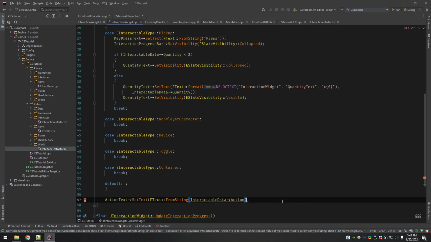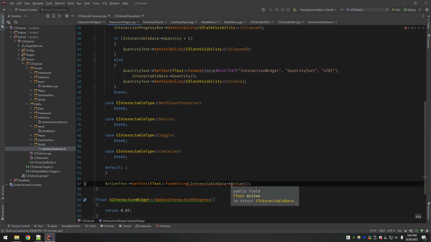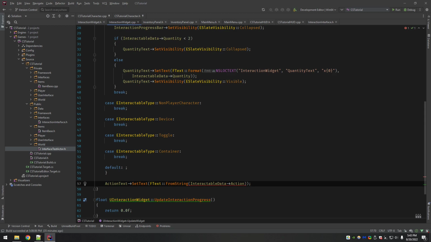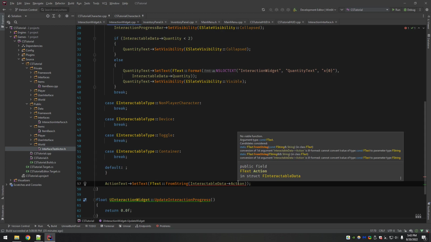Too many parentheses. Oh, okay. I think it does still need to be cast from a string. Actually, no. It shouldn't.